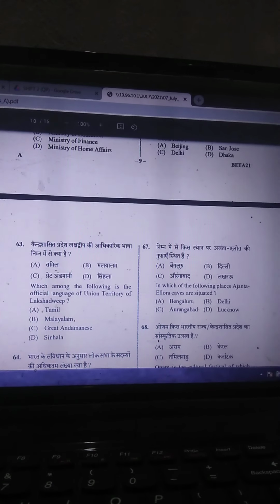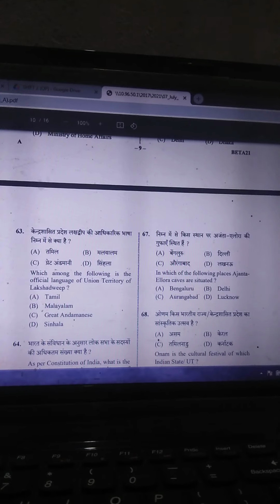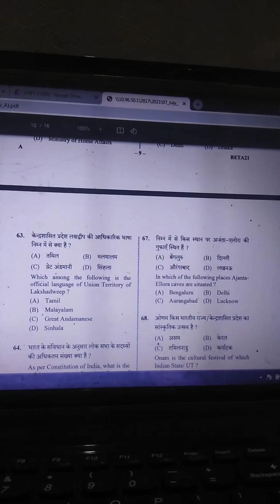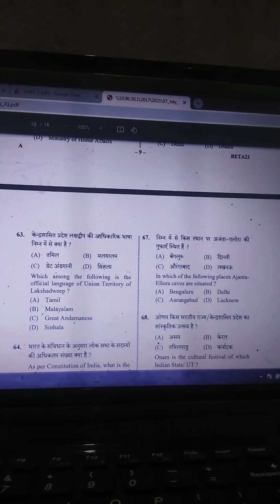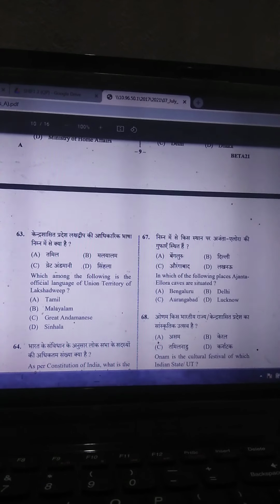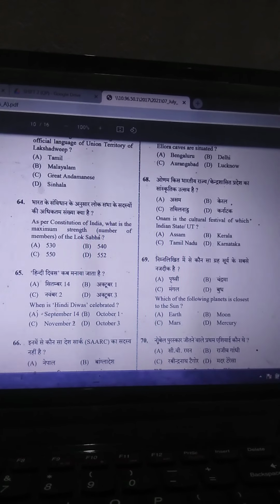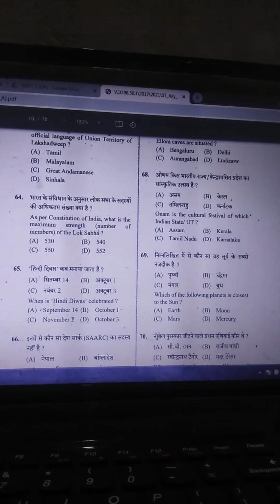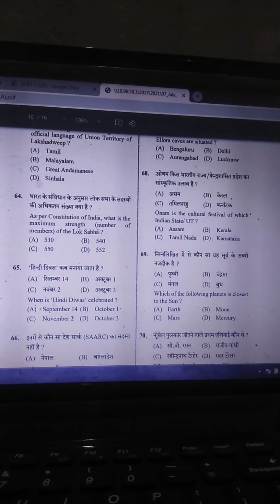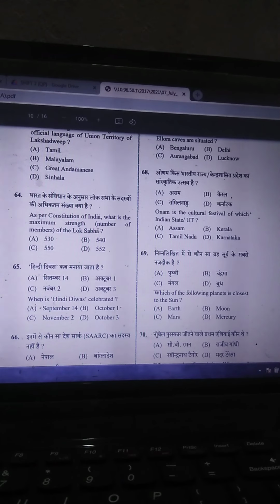Then which among the following is the official language of Union Territory of Lakshadweep? So Malayalam is the official language of Lakshadweep. Then in which of the following places are Ajanta Ellora caves situated? So it is situated in Aurangabad. Onam is the cultural festival of Kerala. Which of the following planets is the closest to the Sun? So the answer is Earth.